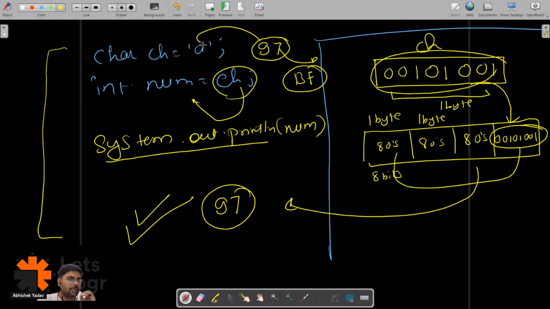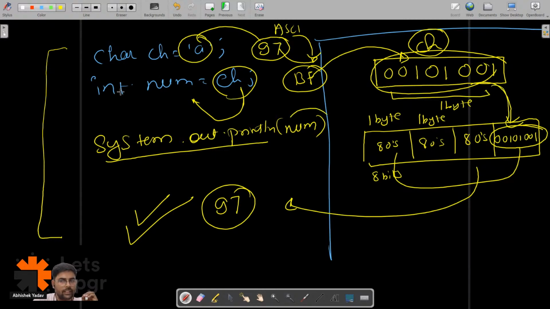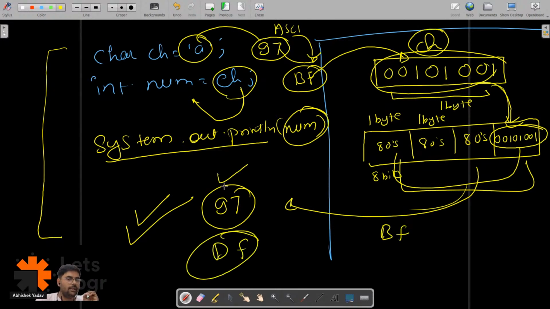Simple, right? What I'm doing, I'm taking the data, converting the data to the ASCII code, and that ASCII code will be converted to the binary format. That binary format will be stored inside the container of name ch. After that, I am transferring the data ch to num. So this data will get transferred here. After that, I am printing num. So I will take the data out and I will convert this binary format data to decimal format data, and this decimal format data is printed on the output screen, right? So hope you are able to understand this part, right?